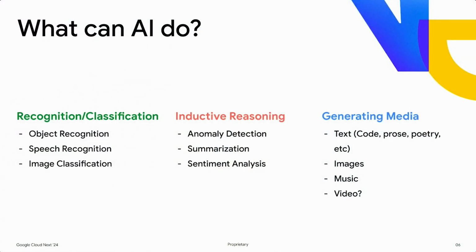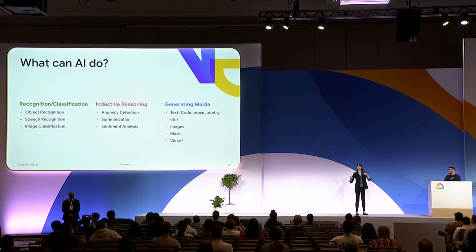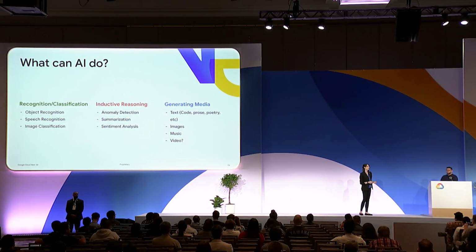AI is good at a number of things. Specifically, I kind of think of it in a couple of different categories. You have the recognition and classification. We've been using this stuff for years. Object recognition, speech recognition, image classification. I also think of AI as being really good at doing things that we humans struggle to do in terms of inductive reasoning. So if you have a large set of data, as a human, it's really painful to kind of comb through that and sort of figure out,